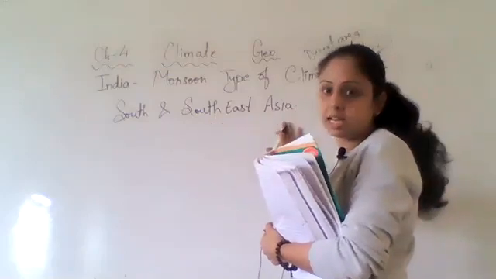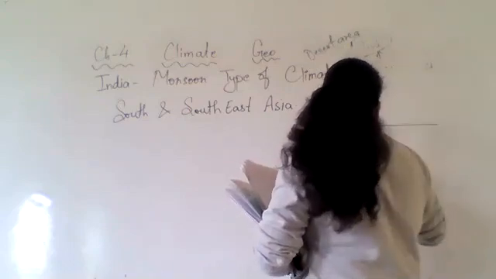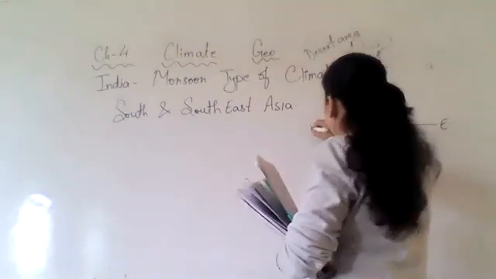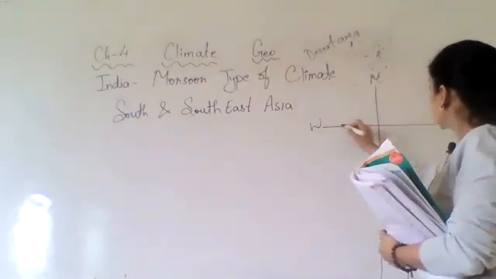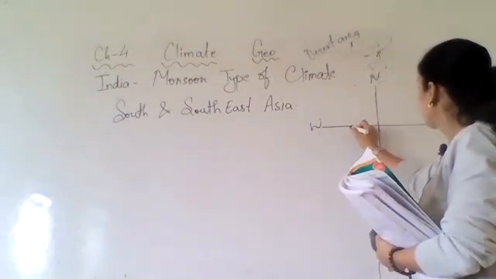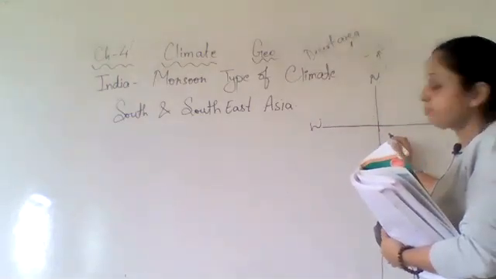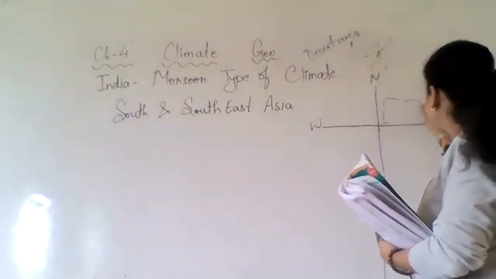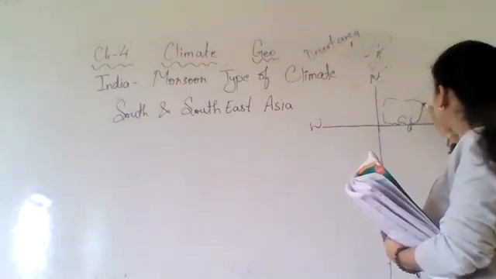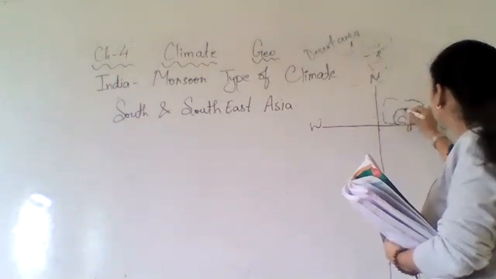So South and Southeast Asia, like if we have this is North, South, East, West. Okay. And suppose this is the equator, the 0-degree equator. So somewhat here, India is here. We see this one. So Southeast Asia means, if we say this area.